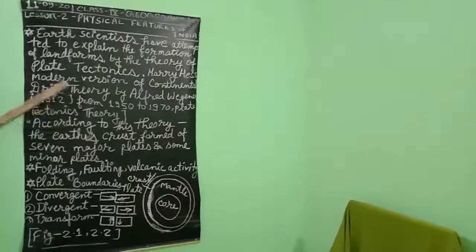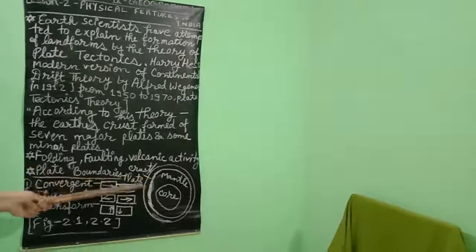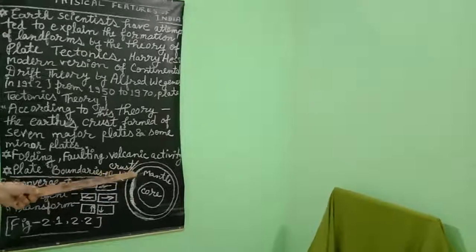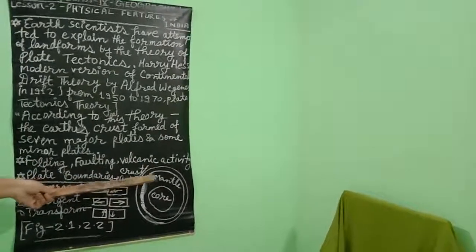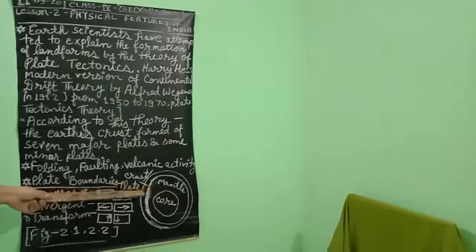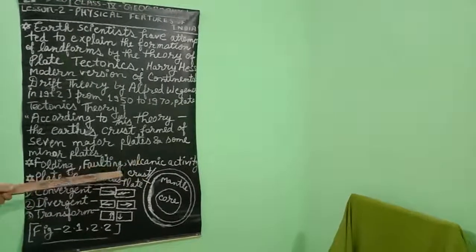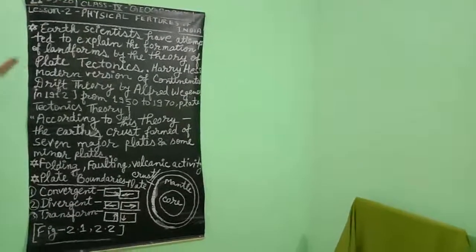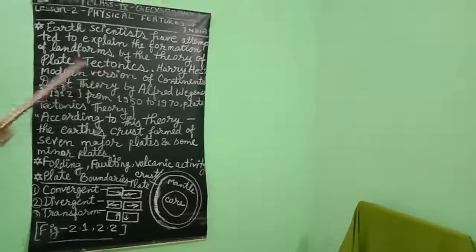As we are familiar, our earth's interior is divided into three major parts: the crust, which is the solid part; the mantle, which is in liquid form because the temperature is so high that all the rock particles become molten; and after that, the core, which is solid. So this is the continental drift theory, and all the continents were moving.